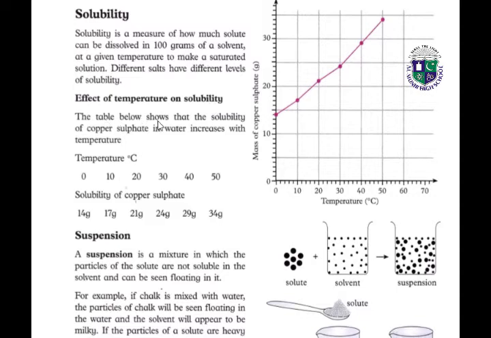The table below shows that the solubility of copper sulfate in water increases with temperature. At 0 degrees, the solubility of copper sulfate is 14 grams. At 10 degrees centigrade, it will be 17 grams. At 20 degrees centigrade, it will be 21 grams. So it increases with the temperature.